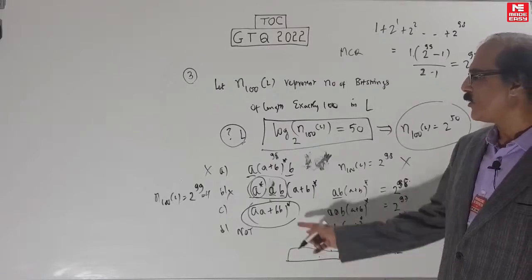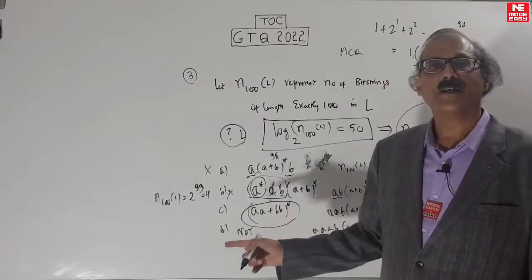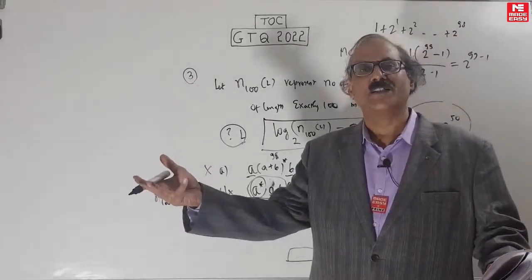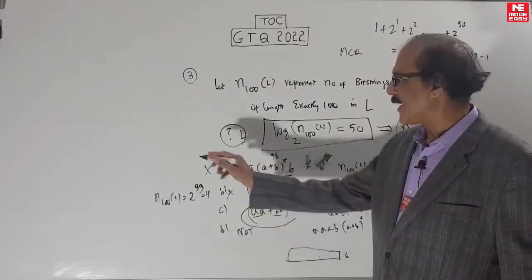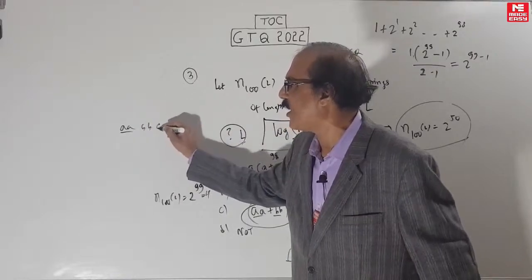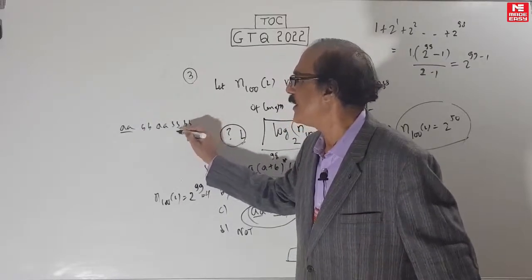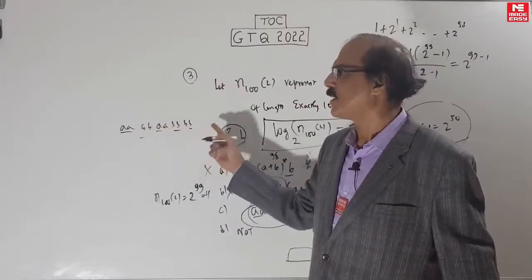(AA + BB)*, how to do it? Here you always take 2 bits only. Whatever you do, it will be a double bit. So instead of counting 100-bit strings, let's count 50, because any 100-bit string can be broken down into 50 pieces, each of which is either AA or BB. If you take 50 such double bits, you get 100 bits.